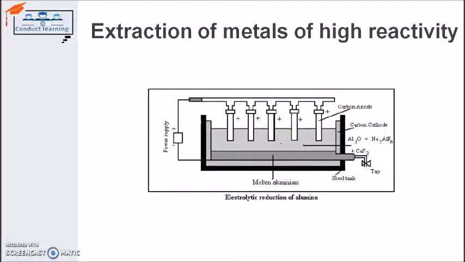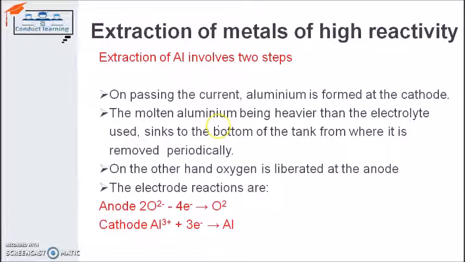In this way we will collect the aluminium, and the same thing is written there also. Aluminium will be attracted toward the cathode and can be collected. Oxygen will be liberated or attracted toward the anode, and it can be removed. So in this way aluminium is extracted from its ore, bauxite.